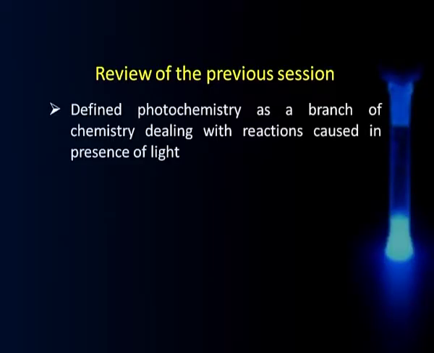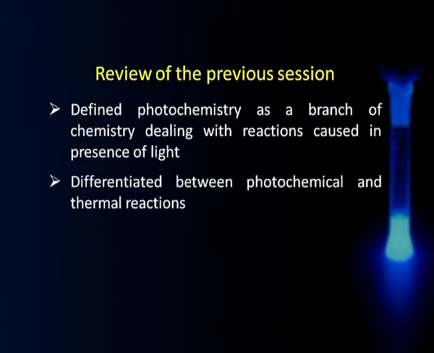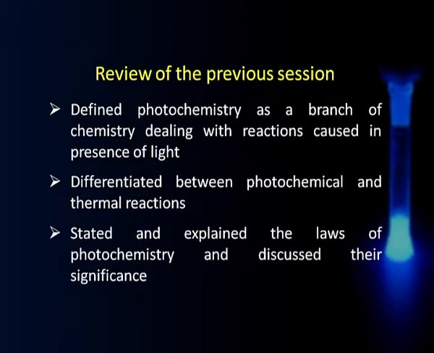Okay. So, with that kind of a brief outline, let us try to recall what we have done in the previous session. What we did in the previous session was that we initially defined what photochemistry is. We defined it to be a branch of chemistry that deals with reactions caused in the presence of light and also the ones which are associated with emission of light. Thereafter, we spent time differentiating between photochemical and thermal reactions. Thereafter, we stated and explained the laws of photochemistry and discussed their significance. We talked about two laws there, you all remember that.